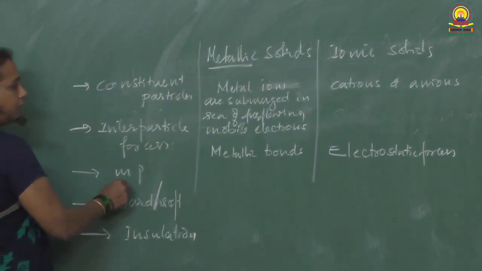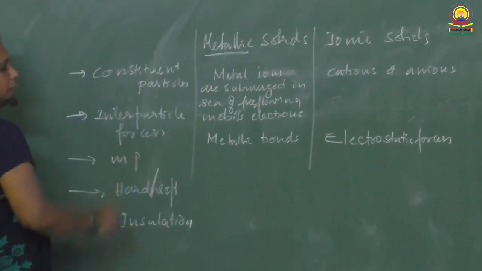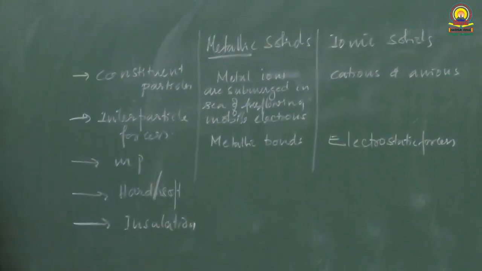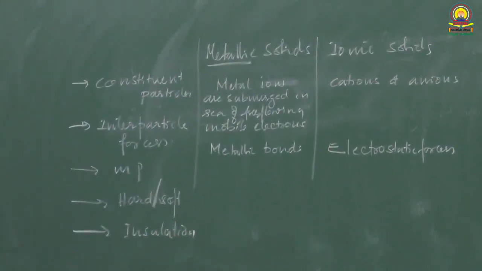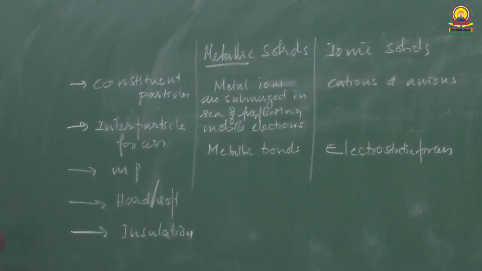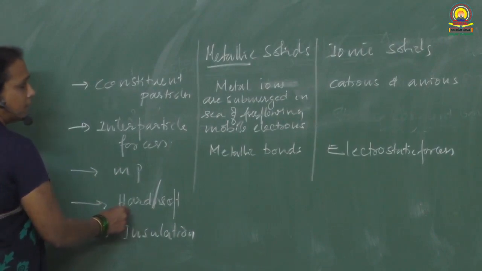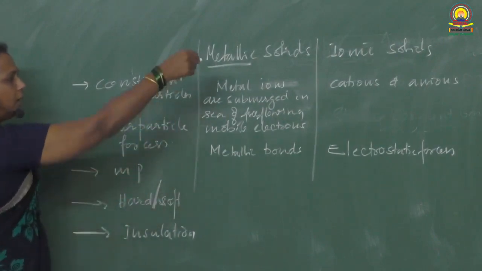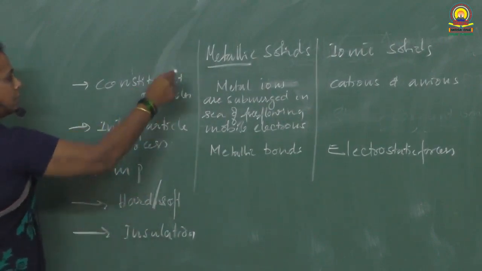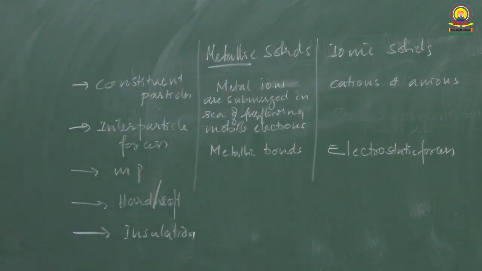Melting point, if I take, both have got high melting point, and melting point depends on the metallic bond, so let us not take this point as a difference. Coming to hardness, both are very hard. Metallic solids' hardness depends on the metallic bond strength.